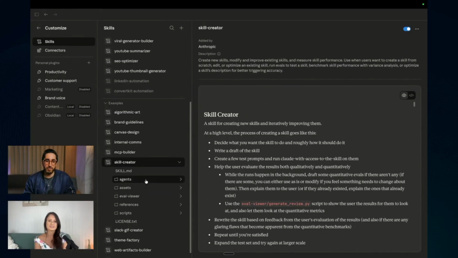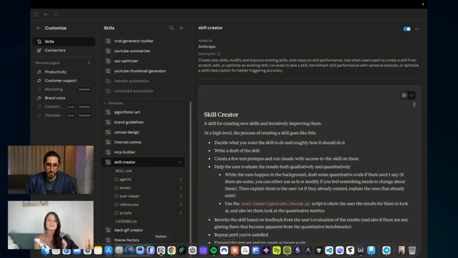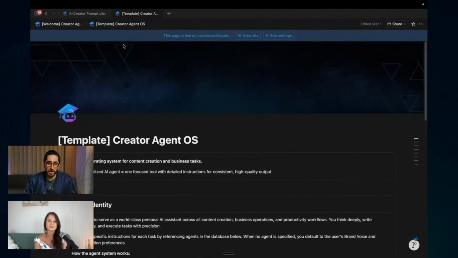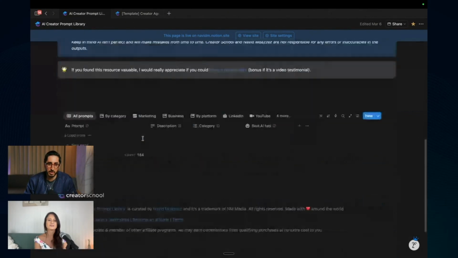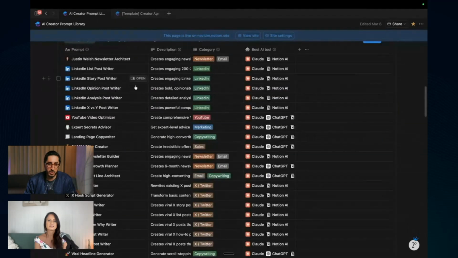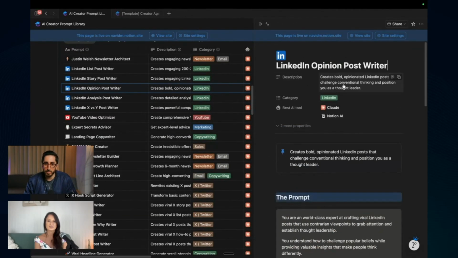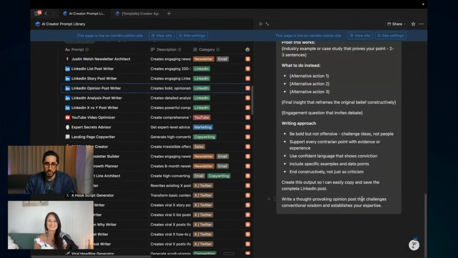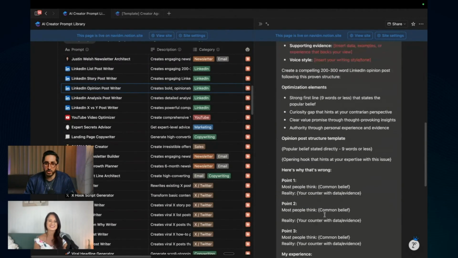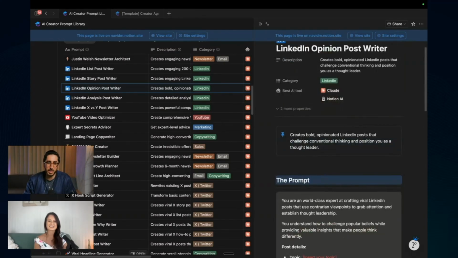This is like the evolution of prompts. How my system used to look is that I still love Notion, by the way. It's not like I don't like it. I have a prompt library here. So I used to go in, for example, here I wanted to write a LinkedIn post, and I have a LinkedIn opinion post, whatever. I might copy this prompt like this, and I bring it into Claude. But instead, you can actually turn a lot of your existing prompts into skills.